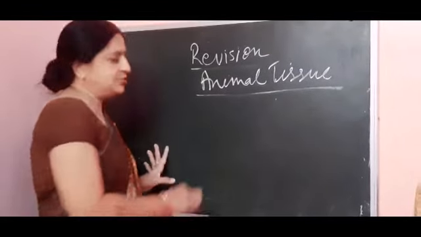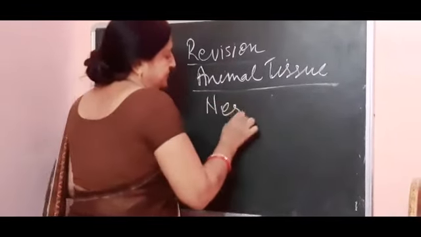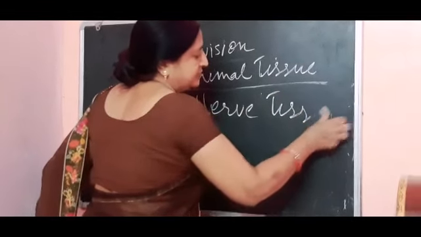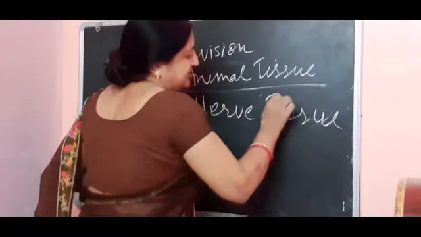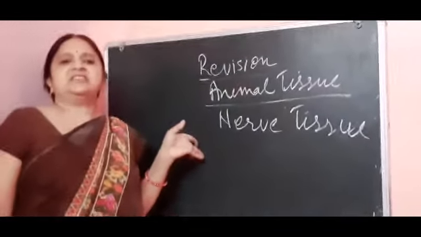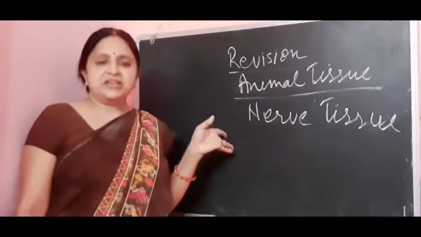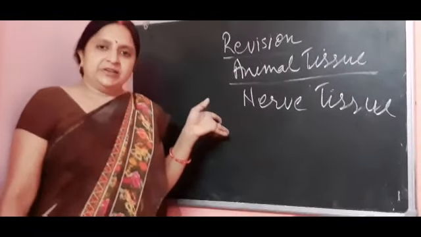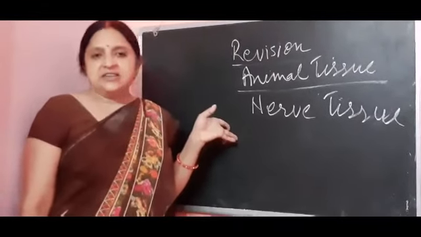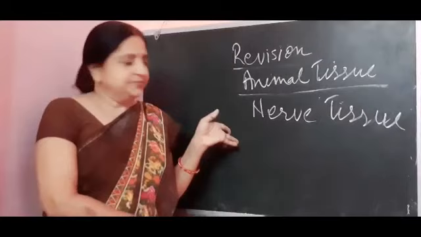Next and last tissue is the nerve tissue. Only this tissue, the cells of this tissue, once they die, do not have the ability to divide again. Once they are damaged, they are totally damaged.